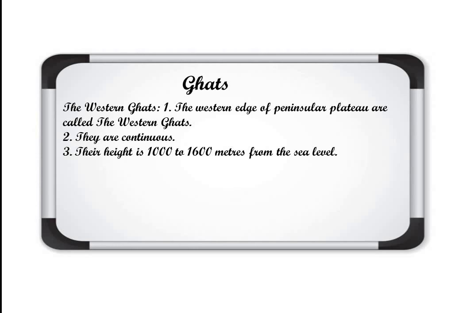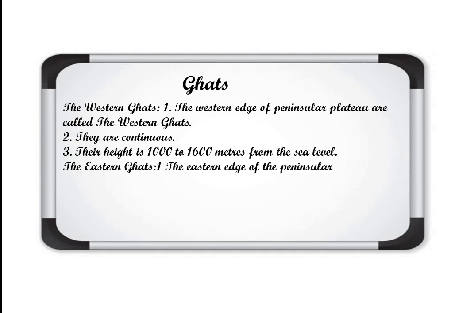There are different hills and high peaks, like Anaimudi, which is the highest peak in these ghats, in the southern part of India. So this is all about the Western Ghats. They are continuous, their height is from 1000 to 1600 meters, and the definition is the western edge of peninsular plateau. Now about the Eastern Ghats.